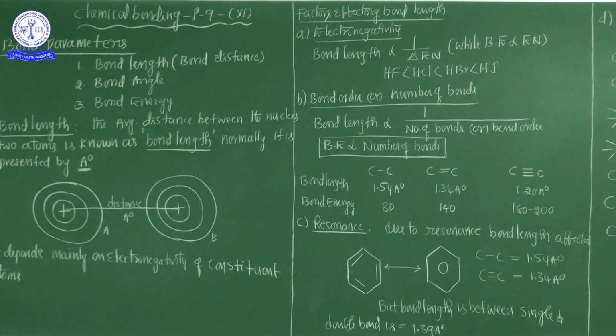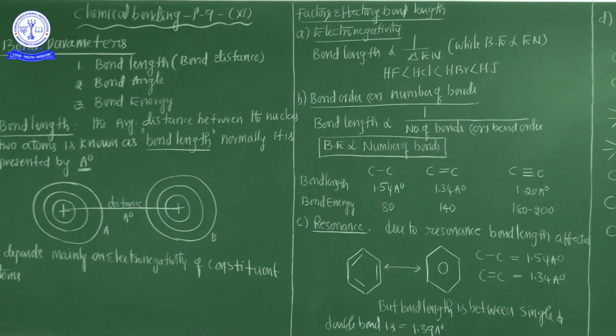So ultimately, my dear students, bond length is decided by the number of bonds. When the number of bonds increases, bond length decreases. When the number of bonds increases, bond energy also increases. These are the major important factors to decide the bond length. So the first factor is electronegativity. The second factor is the bond order, or number of bonds.